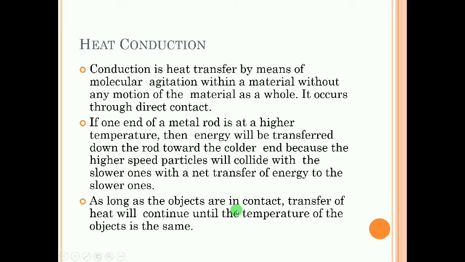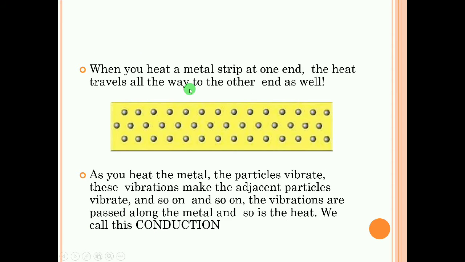As long as the objects are in contact, they will transfer heat until the temperature of the objects is the same.